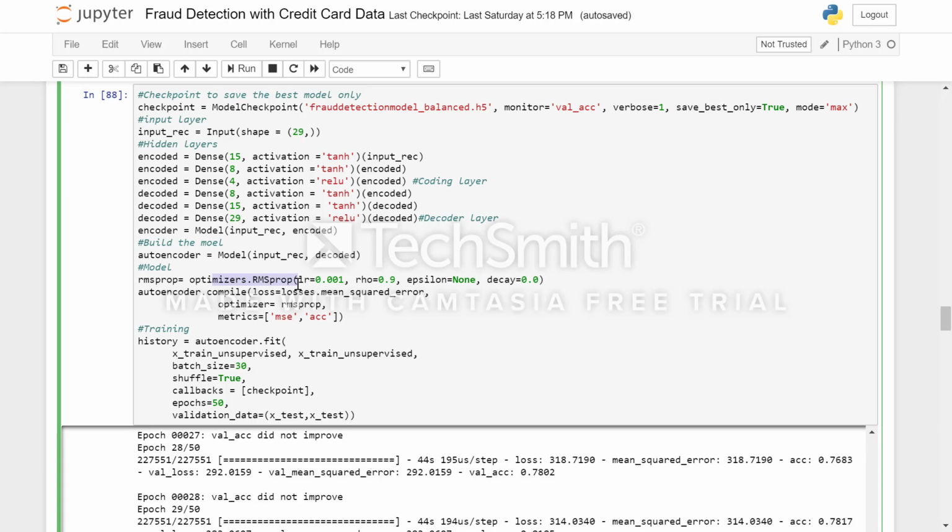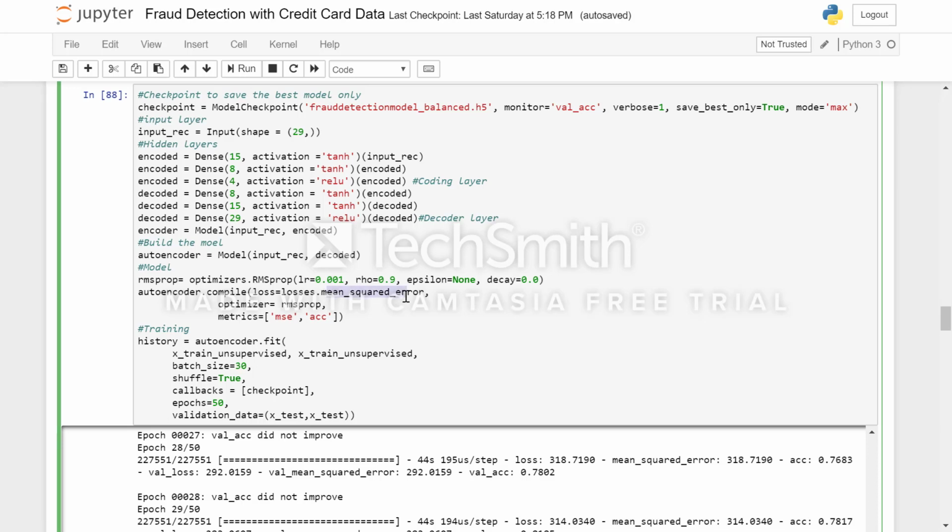Then I've used the RMS prop optimizer here. Again, I've tried different optimizers: RMS prop, Adam optimizer, Adadelta, gradient descent, and I found RMS prop to give optimal results with learning rate 0.001. While tuning the model, I've tried different learning rates: 0.1, 0.01, 0.001, 0.0001, and 0.001 gave me the best results. So I've used that for my final model.